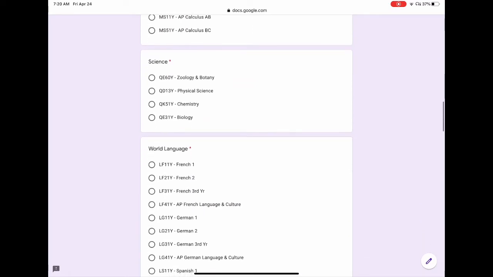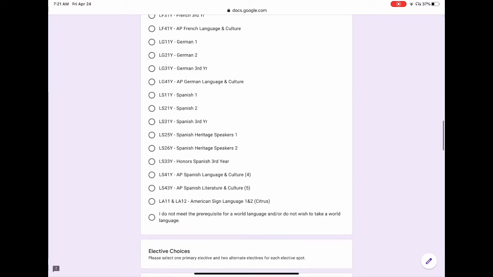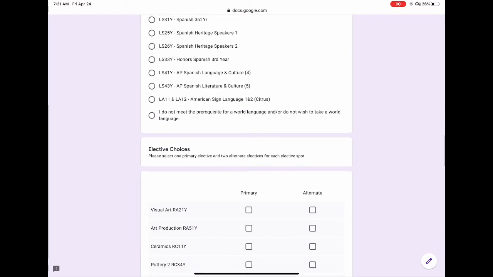For science, if you're currently in biology or zoology and botany and you're doing well, and you are passing Integrated Math 1 or higher, you would select chemistry. If you're currently in physical science, your next course selection will be zoology and botany or biology. For world language, you would select a world language here. If you're moving on a world language, select that second or third year. If you do not wish to select a world language, click this box down at the bottom. And you'll make an additional elective choice.